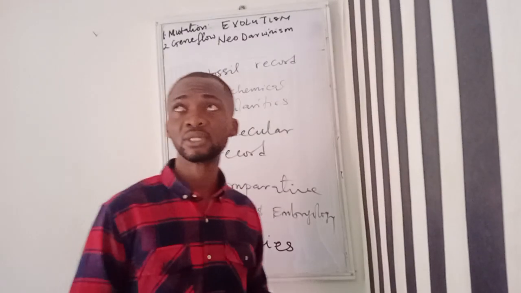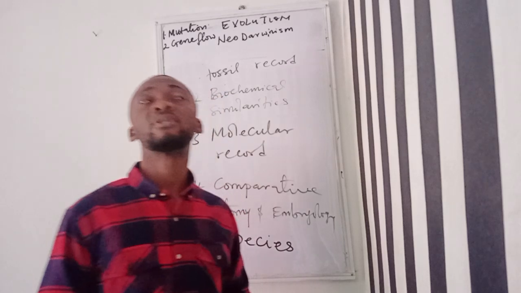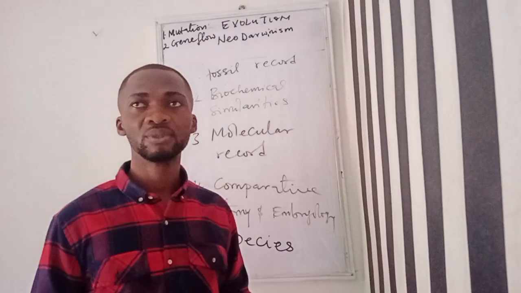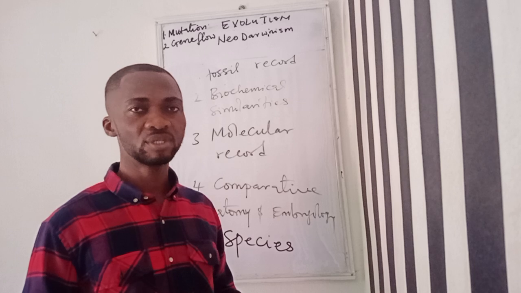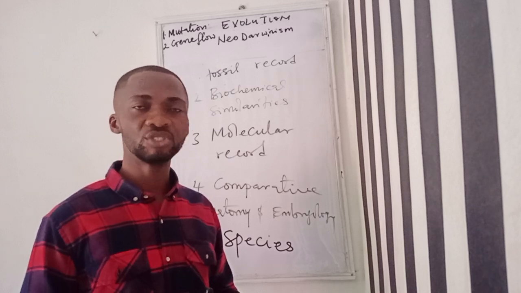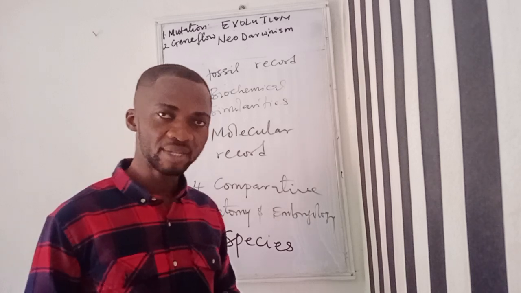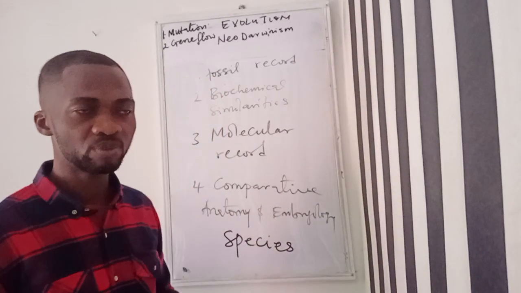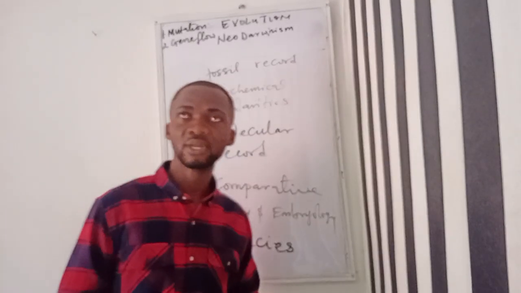Genetic drift. When we talk about genetic drift, we're talking about random changes in the gene which occur by chance alone, or changes in gene frequency which are a product of chance.